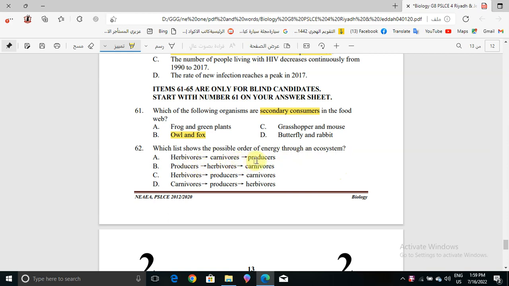Herbivores and carnivores then producers; or producers and herbivores then carnivores; or herbivores then producers then carnivores; or carnivores then producers then herbivores. So the correct answer will be producers, herbivores and carnivores.